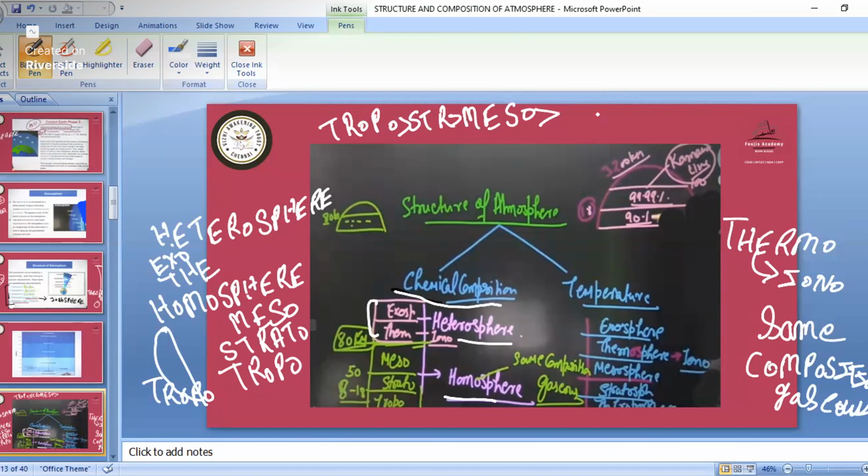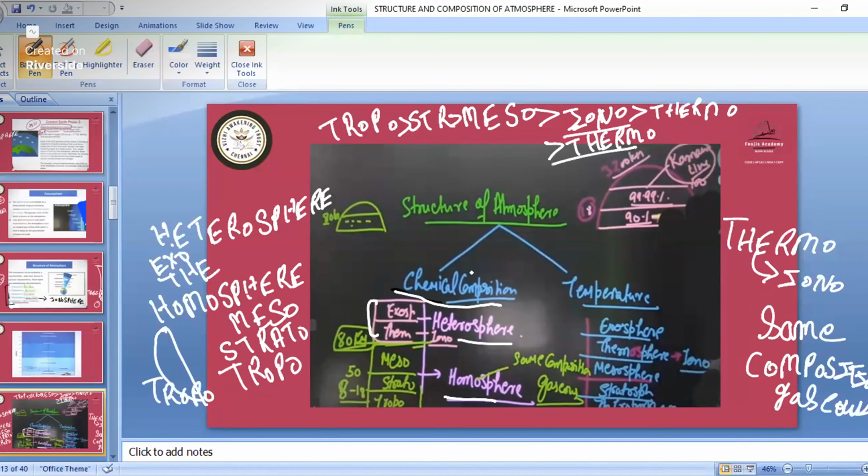After that, in the options, if ionosphere is given, then mark ionosphere, or if thermosphere is given, then mark thermosphere. And if both ionosphere and thermosphere are given, then first mark ionosphere, then thermosphere. Then at the end we have the outer layer of the earth, that is the exosphere.